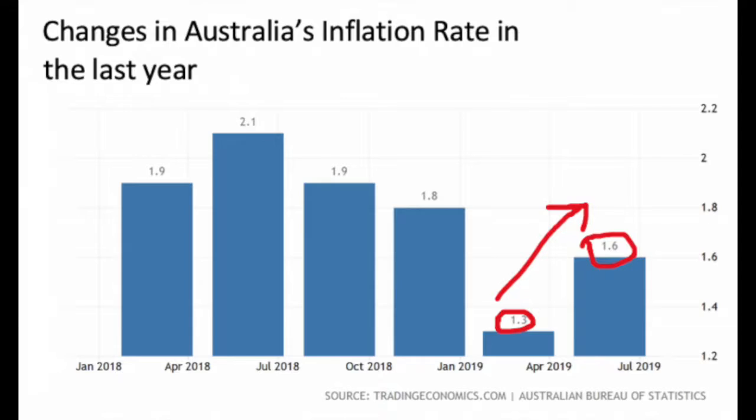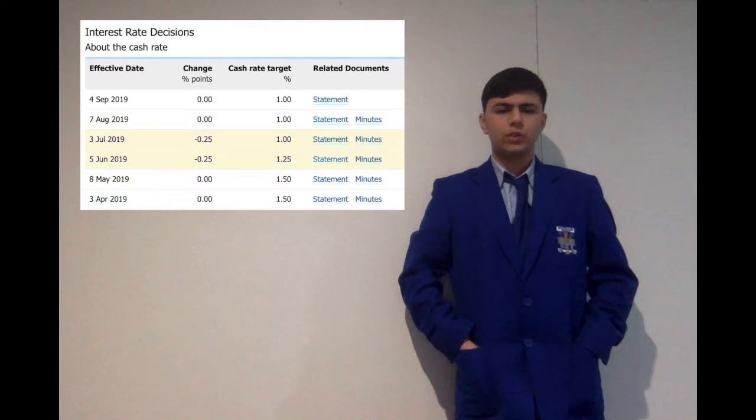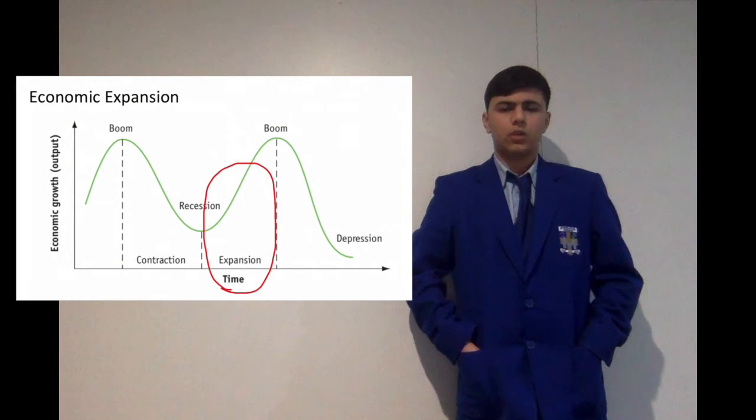Inflation has gone up from 1.3% in April 2019 to 1.6% in July 2019. This can be attributed to an increase in consumer spending, which is the goal of the Reserve Bank, following a series of interest cuts. Purchasing power parity has also increased as a result of the US and China trade war. Through this trade war, an increase in demand for Australia's goods and services has occurred. This is beneficial for the economy because it will increase the purchasing power and productivity of Australia. These facts combined have helped me come to the conclusion of Australia experiencing an expansion in the economic cycle within the near future.